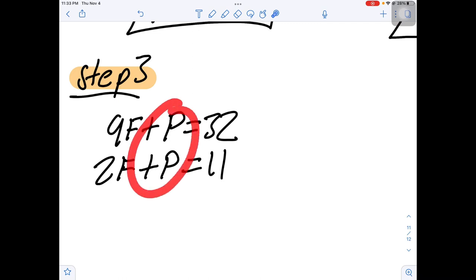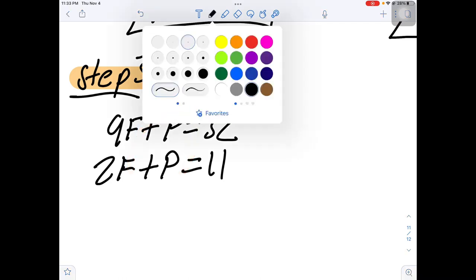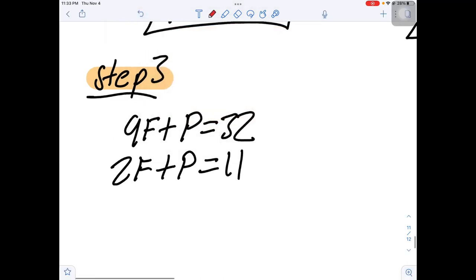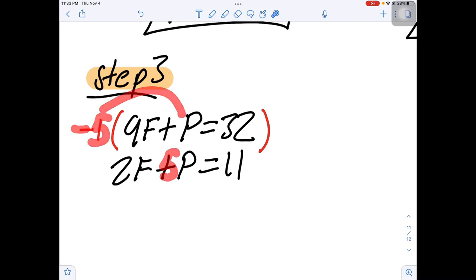Now these two almost eliminate, but we need one of them to be negative. So what I'm going to do is multiply the top by -1. I multiply by -1 because I just need it to be minus p, right? If this was 4p here, positive 4p, then I would have to multiply by -4. If this was 5p here, then I would have to multiply by -5 to make it -5p, right?